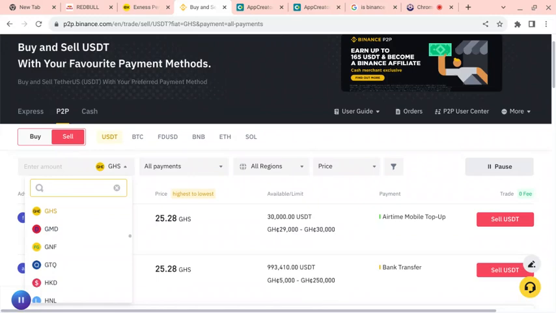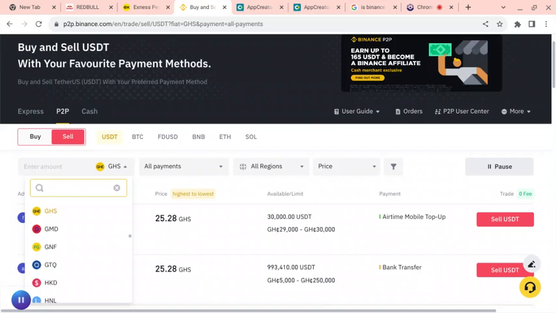So this is how we do it. Especially if you are a trader or a YouTuber, when you provide your bank details to this platform and they send the money, the bank will exchange the money for you. So if I send you the money in Ghana cedis into your account, then your bank in Nigeria will exchange the money from Ghana cedis to Naira. I hope you understand it.